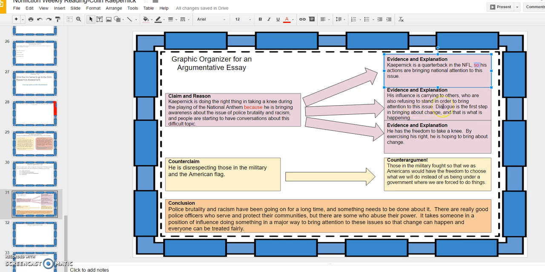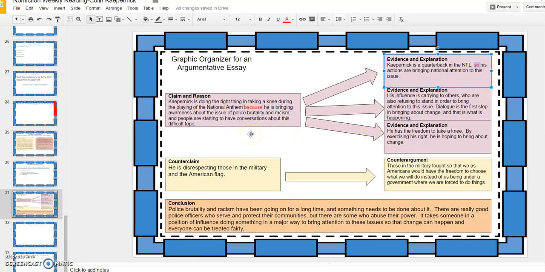Here's the explanation. Dialogue is the first step in bringing about change, and that is what is happening. We know from the text that other players are refusing to stand during the playing of the national anthem because of Kaepernick's influence. My next piece of evidence is he has the freedom to take a knee. So what's that have to do with my claim? Well, here's my explanation. By exercising his right, he's hoping to bring about change. And by exercising his right, he's bringing attention to this issue. So everything goes back to my claim.